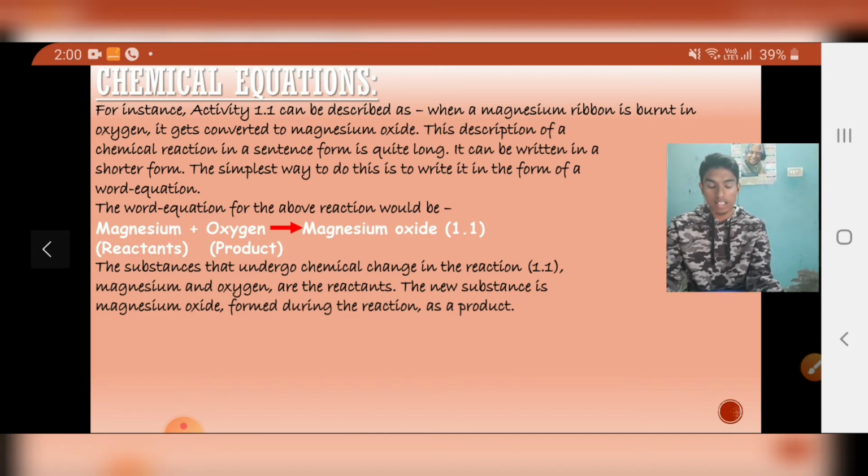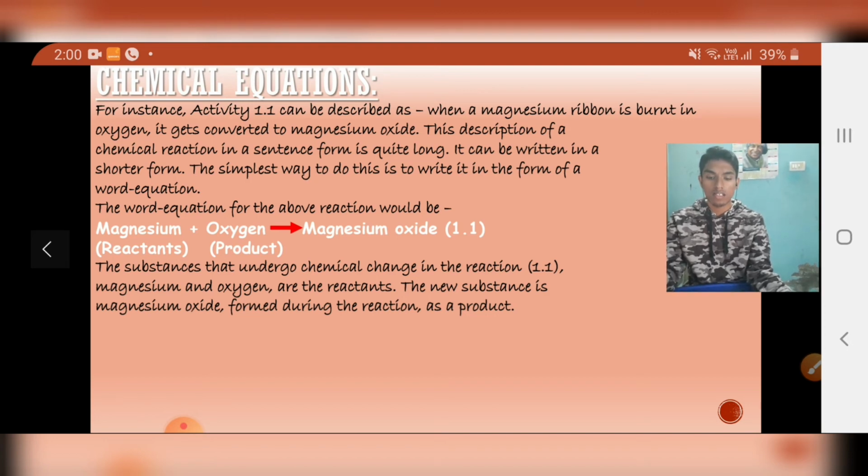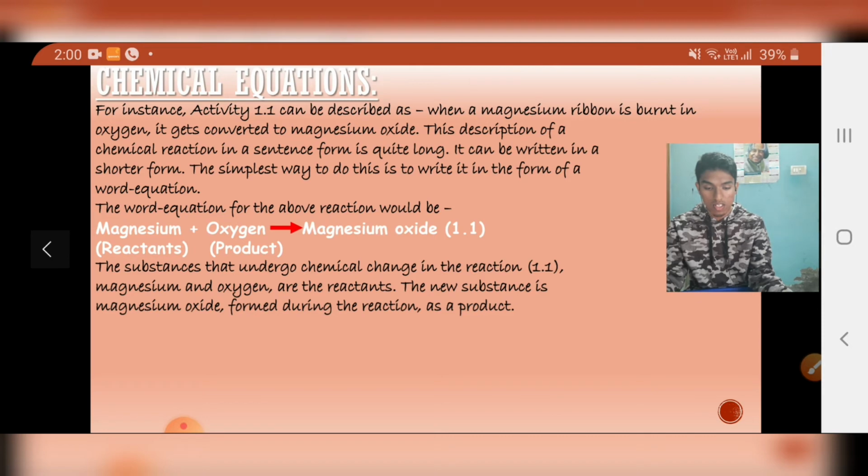Isn't the second one simpler? We can just see that magnesium plus oxygen gives rise to magnesium oxide. So this is called a word equation. We write their names, we write a plus between the two initial substances, and we show the formation of the product with an arrow.